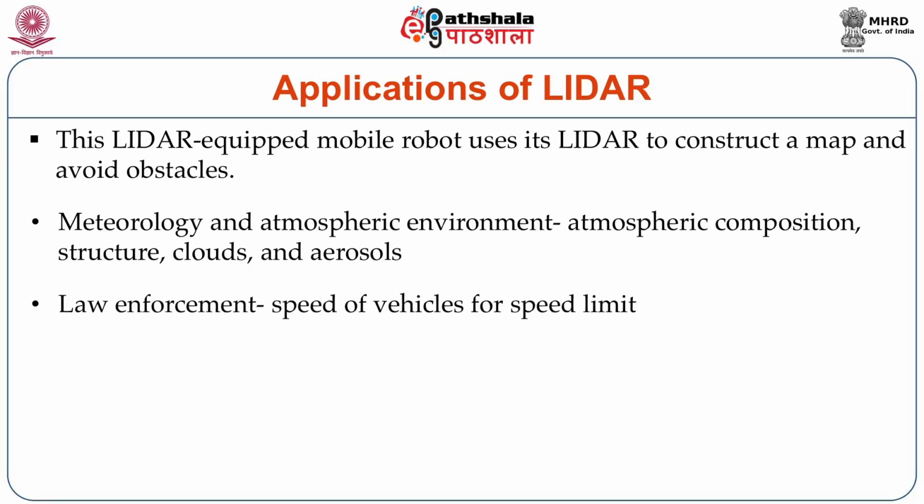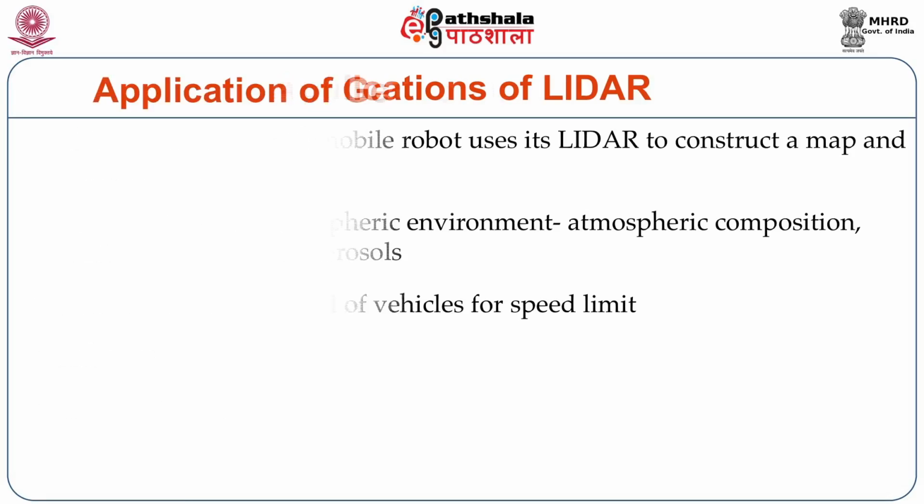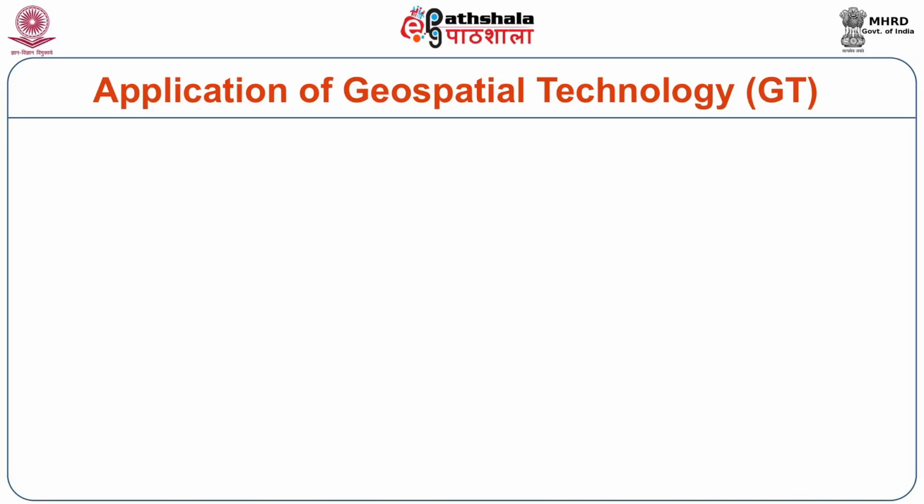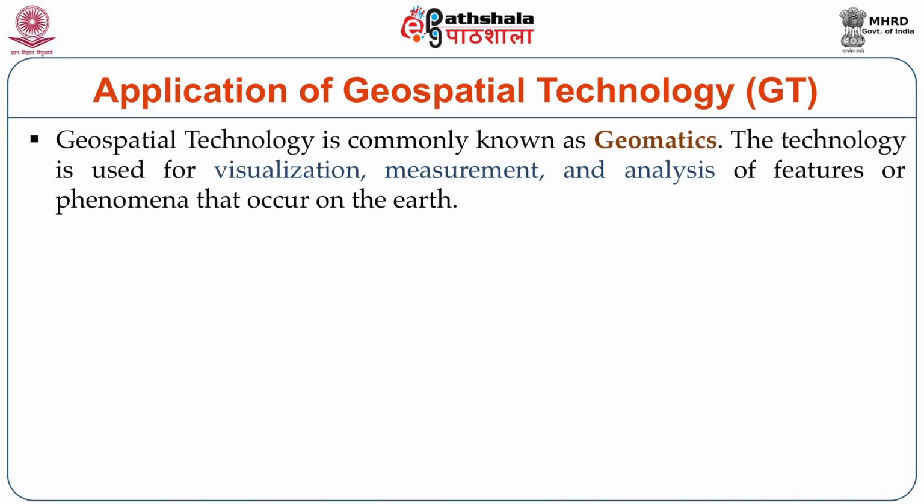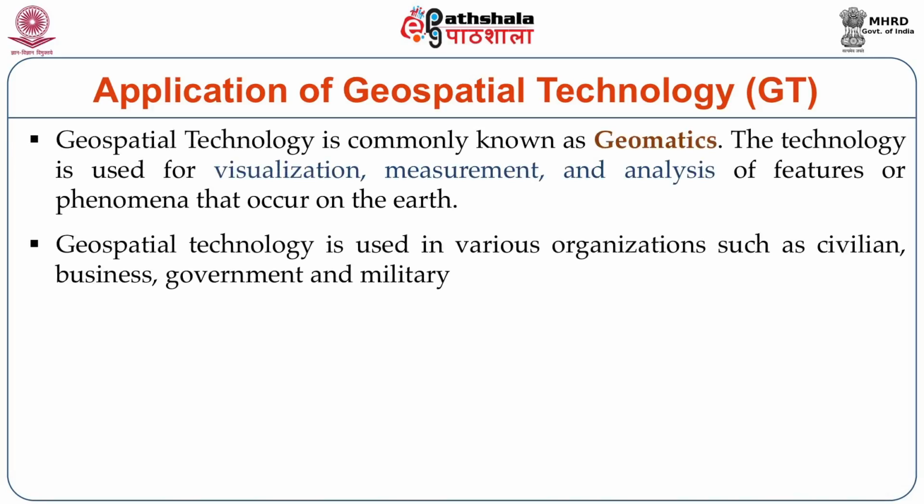It is helpful for law enforcement also, like it is mentioned here as an example. It is helpful to understand the speed of vehicles as well as for speed limits. In case of robotics as well as in transportation also, that is helpful. As I mentioned about GT, this is the geospatial technology that is also called geomatics, and this also helps with visualization as well as measurement, and that is used in various organizations like civilians, business, government and military.